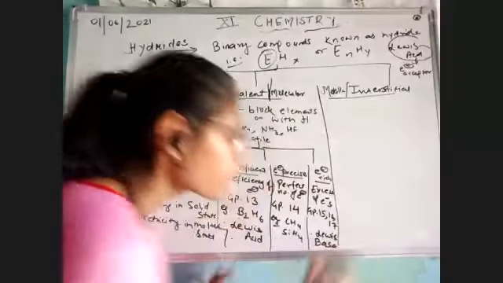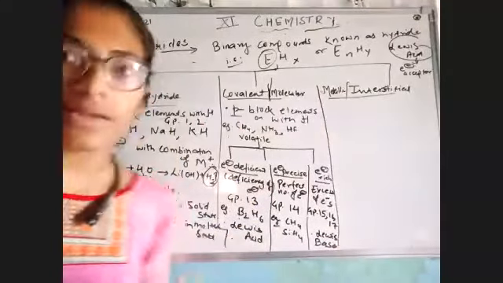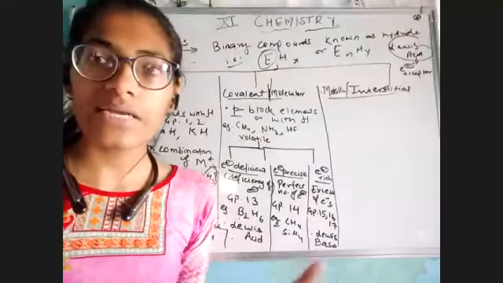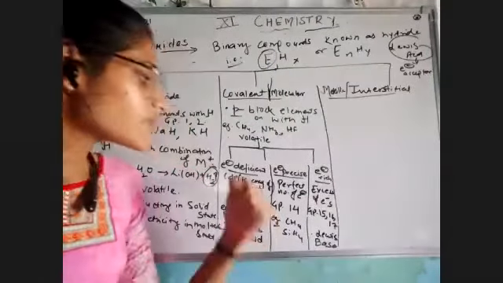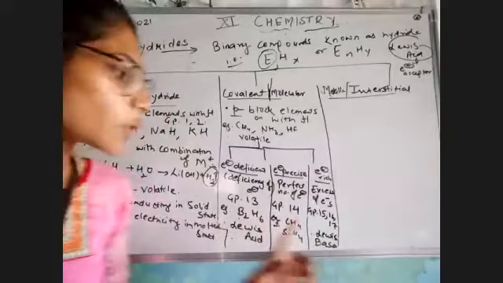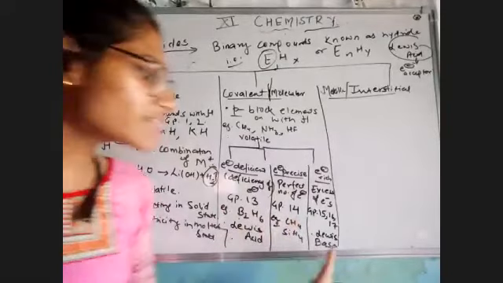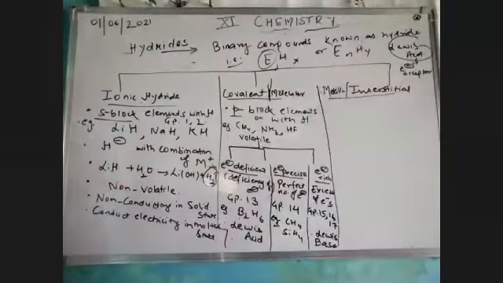Why? Because they are donating the electrons. Am I clear or not? Lewis acid can accept the electron. Lewis base donates the electrons, the excess.